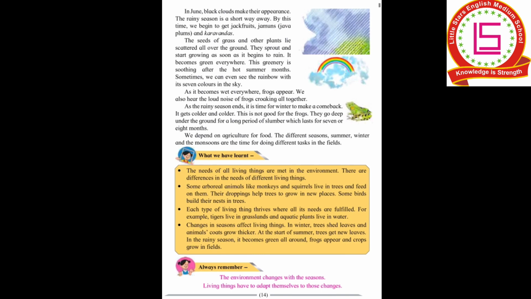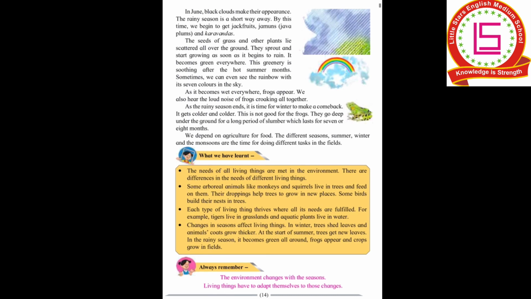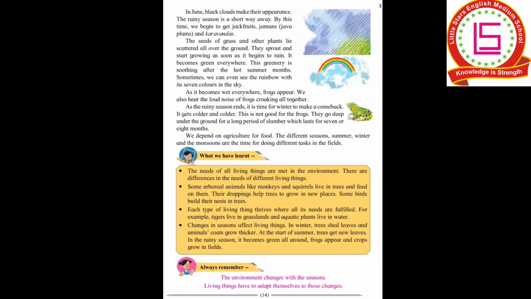As the rainy season ends, it is time for the winter to make a comeback. It gets colder and colder. This is not good for the frogs. So what do they do? They go deep under the ground for a long period of slumber. Slumber means a long period of sleep, which lasts for 7 to 8 months.